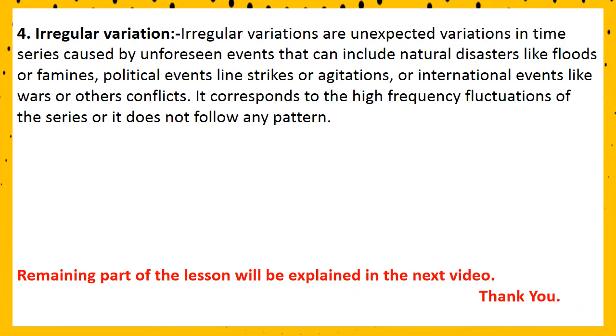Next, irregular variation. Irregular variations are unexpected variations in the values of the variable caused by unforeseen events that can include natural disasters like floods or famines, political events, strikes or agitations, or international events like wars or other conflicts. It corresponds to the high frequency fluctuations of the series, or it does not follow any pattern. It is unforeseen, so it does not follow any pattern.